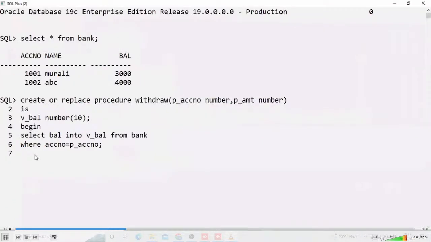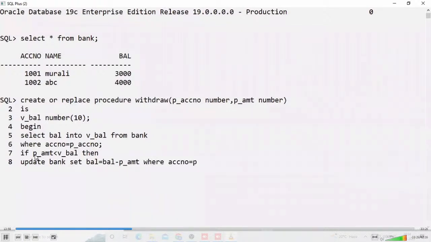Here I'm checking the balance through the account number whenever I insert an ATM card. In the previous case, I tried to withdraw 9,000. Logically observe here, not the coding: if that amount is less than the available balance, then I want to affect the database: update table name set balance equal to balance minus p_amount, where the account matches.